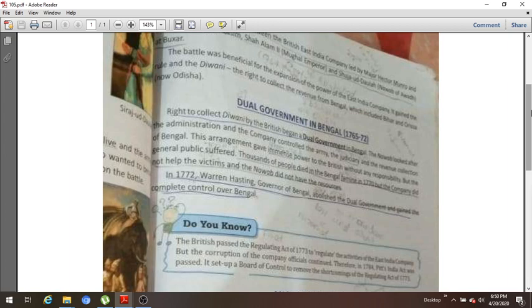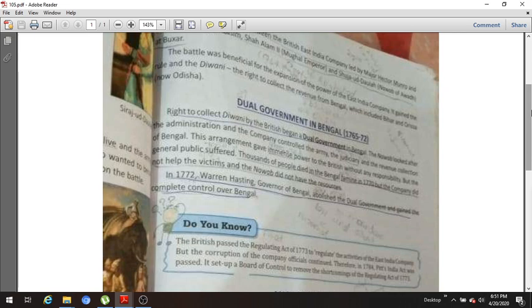So in Bengal, what happened? Dual government was introduced in 1765, in which the right to collect revenue was given to the Britishers, which was called Diwani right, and administrative power was given to the Indian rulers or the Nawab of Bengal, which was expensive and in which the money was to be expended.